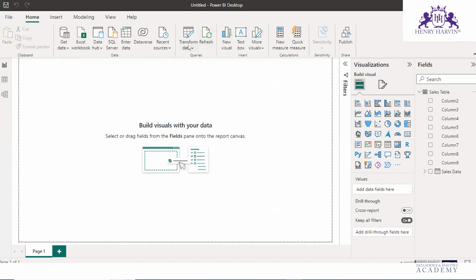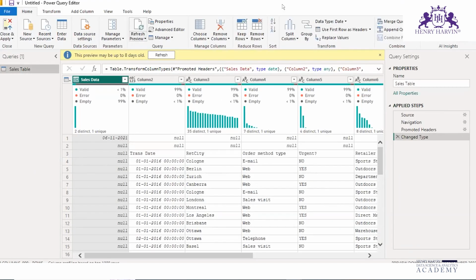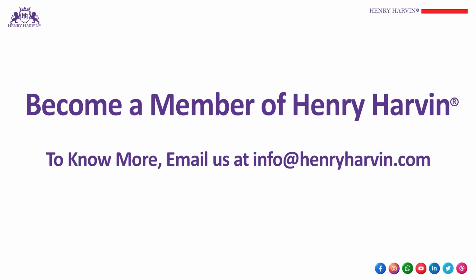Now let us pull down this drop-down menu, and here we have Transform Data. Just select this Transform Data. Now this is the Power Query editor, guys. Are you all able to see here? Untitled Power Query editor. Here you have a lot of options for doing the transformations. Let us just close this.